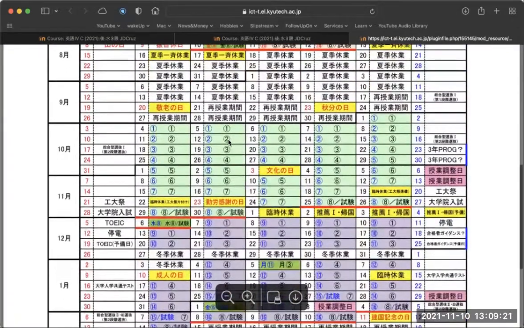So early in October, I told you guys that November 24th, I cannot teach that day. So I told you that I would be doing a class on the 13th. But unfortunately, my schedule has changed and I cannot teach on the 13th. So we have to postpone the class on the 13th to a different day. I can't teach on the 24th and I can't teach on the 13th. The next best time for me is actually here on the 20th. But unfortunately, that is when you guys are going to be having your school festival.